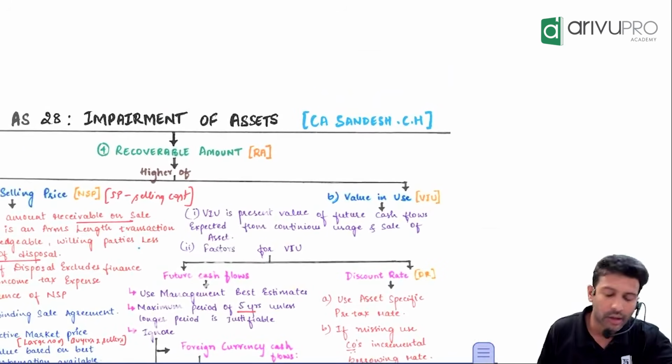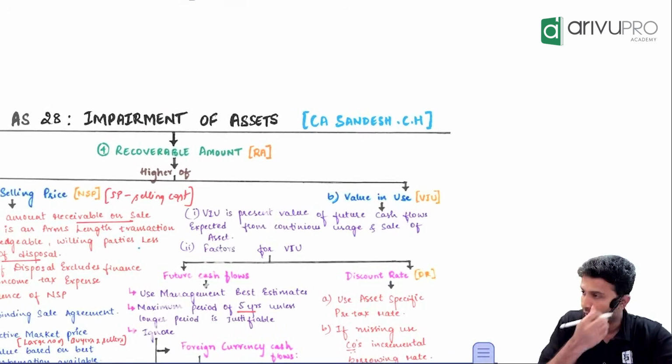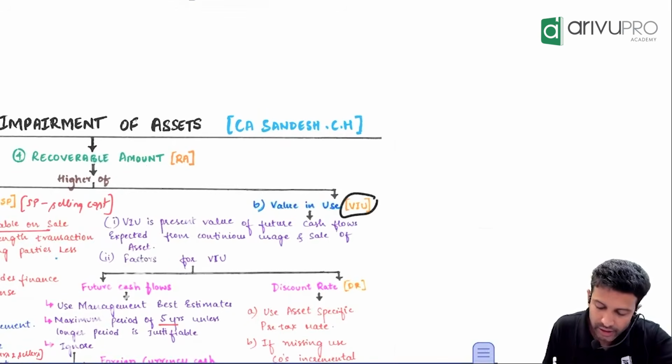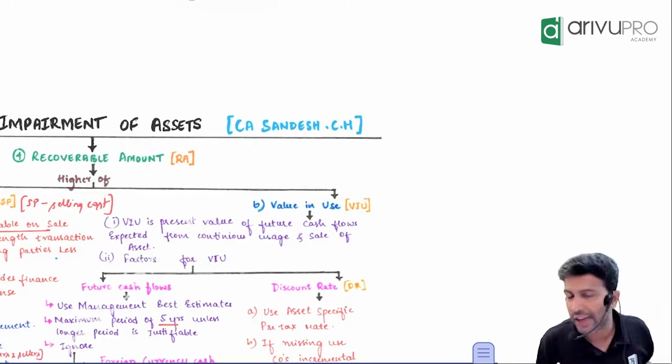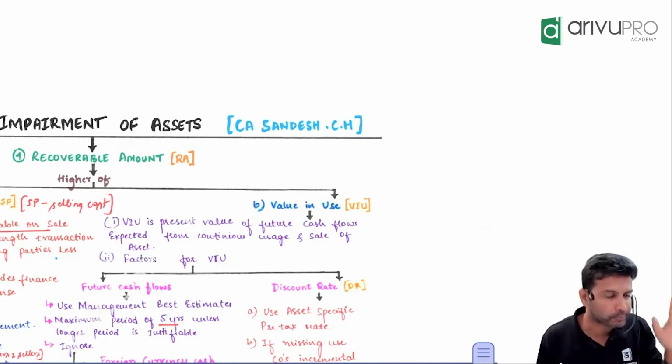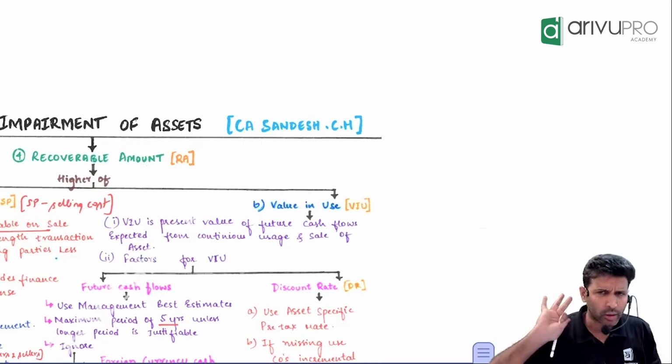Done with this? Okay. Next one is value in use. For class purpose, we'll call it as VIU. Value in use. What is the meaning of this? By using the asset, how much benefit you will get. So value in use is that only, right?